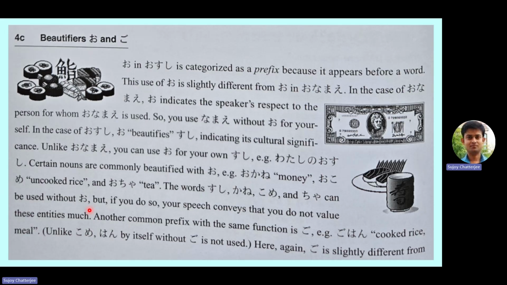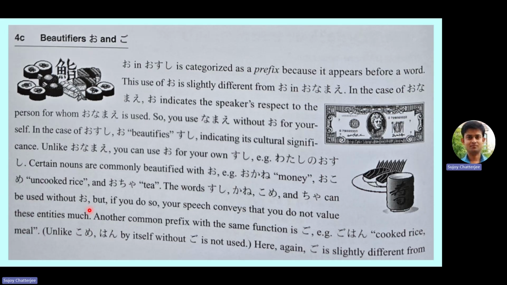Unlike kome, han by itself without go is not used. So okome is okay, kome is okay. But when it comes to gohan, we must write go. We cannot say han. Han doesn't have any meaning. So gohan you have to use.